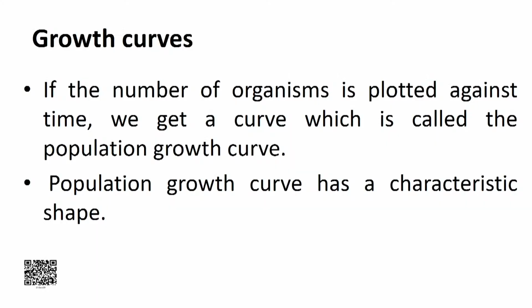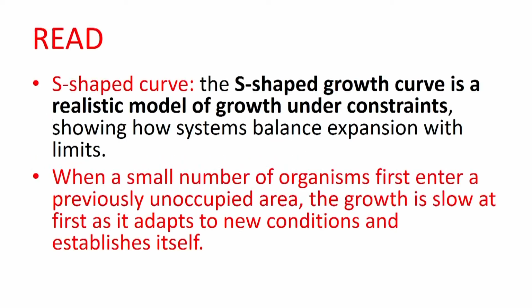So, growth of a population can be expressed in the form of a mathematical expression that is called growth curve, and it may be of two types, S or J type. So, first we talk about growth curve. If the number of organisms is plotted against time, we get a curve which is called a population growth curve, and it has a characteristic shape which we know, J shape and S shape. So, they are J shaped growth curve and S shaped or sigmoid growth curve.